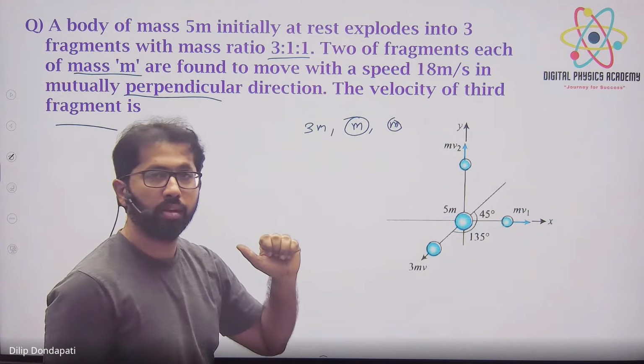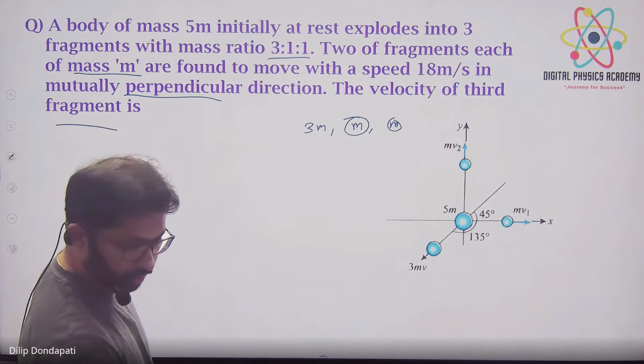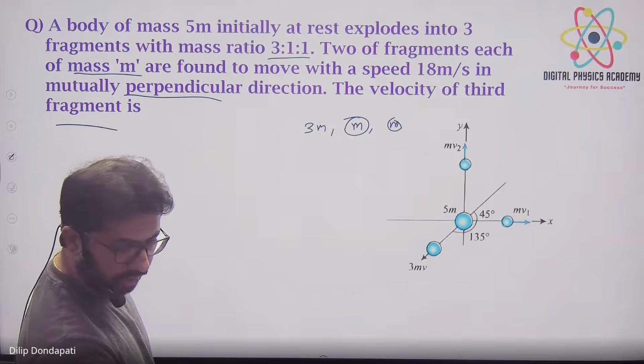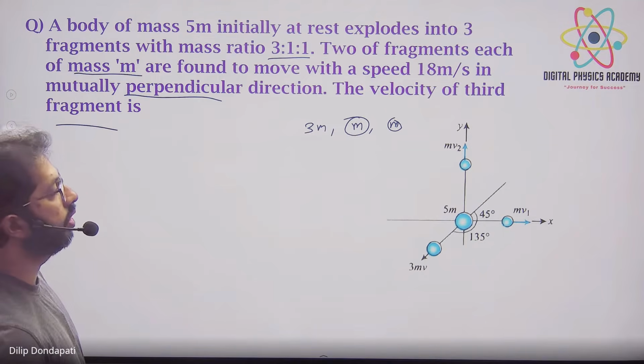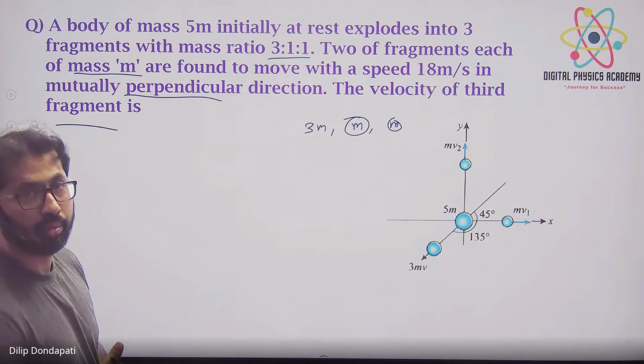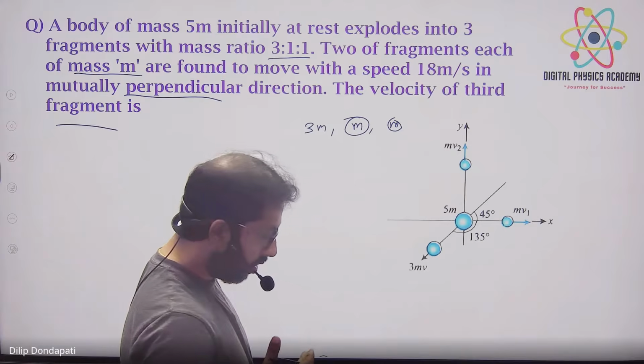In which direction will the third fragment move, compulsorily? The resultant. So won't it be in terms of i cap, j cap? The answer should be a value, tell me. Okay, what will you do? Yes, one minute. Initially there is no external force. The bomb is blasting, there is no external force, only internal force causes the blast, so we can apply conservation of linear momentum. Initial momentum of the system is equal to final momentum. Here I got 6. No, wrong.